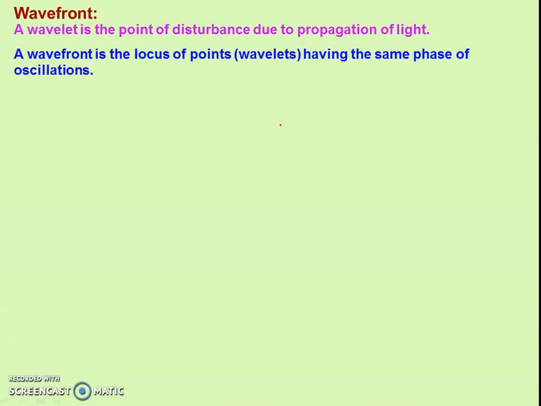Now what is wavefront? The wavelet is the point of disturbance due to propagation of light. And the wavefront is the locus of points having the same phase of oscillation. Means the particles which are vibrating in the same phase, if we enclose these particles by a closed envelope, that will be known as wavefront.